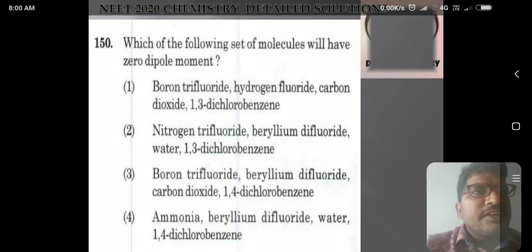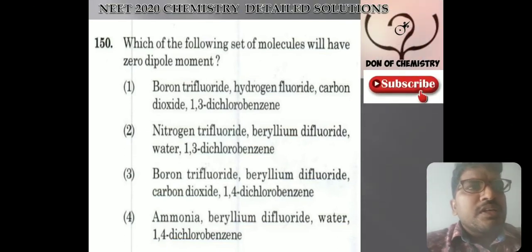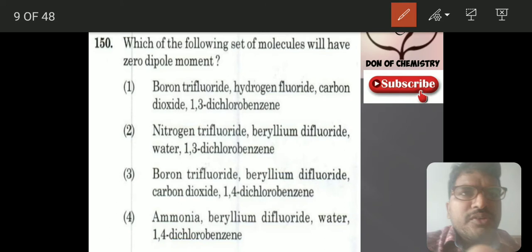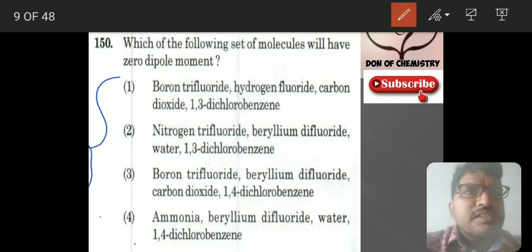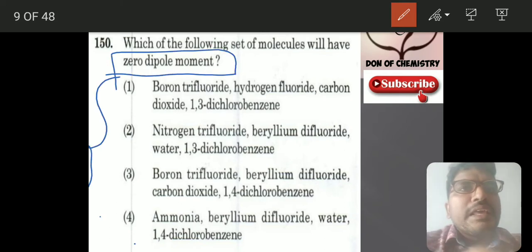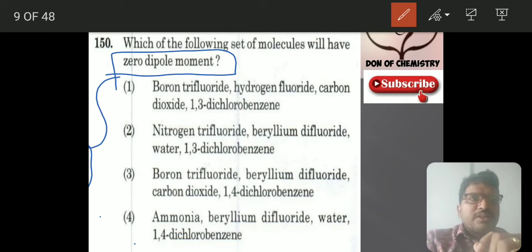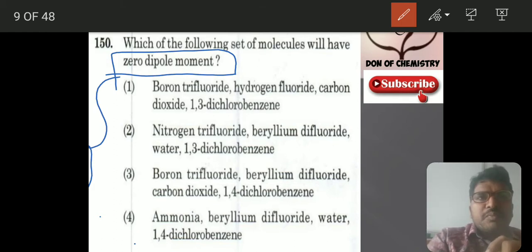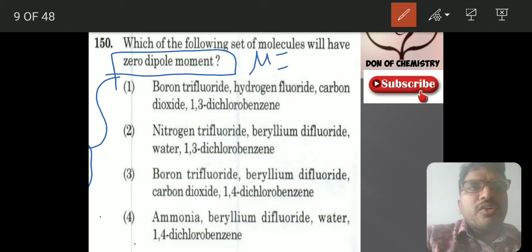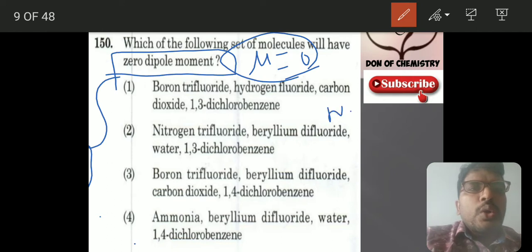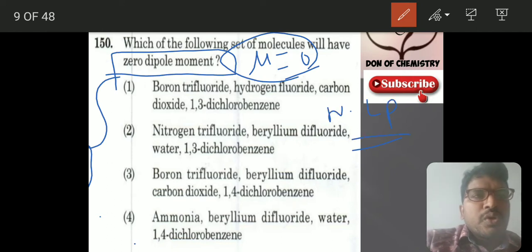See, I was telling you repeatedly, based on the structures they will be asking you the question. Here they have asked about dipole moment. If any molecule is having a regular shape, the dipole moment is equal to 0. Regular shape means no lone pair. If there is no lone pair, dipole moment will be 0. Maximum you can proceed like that.